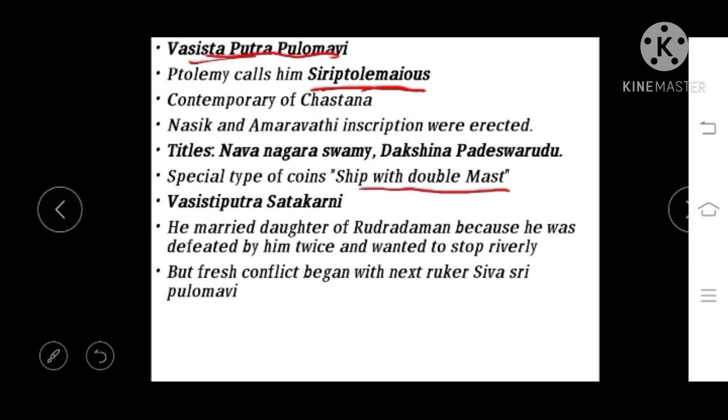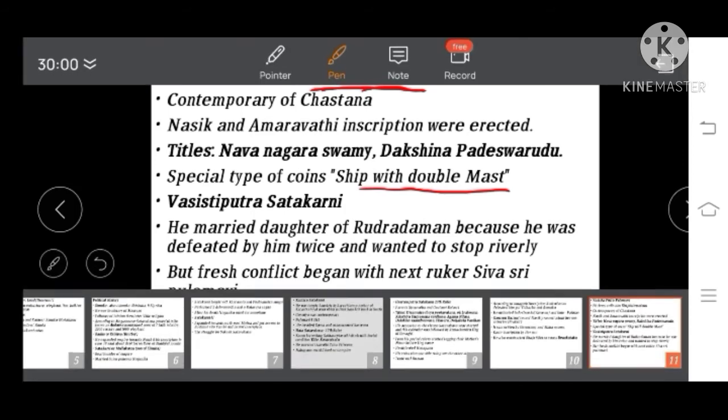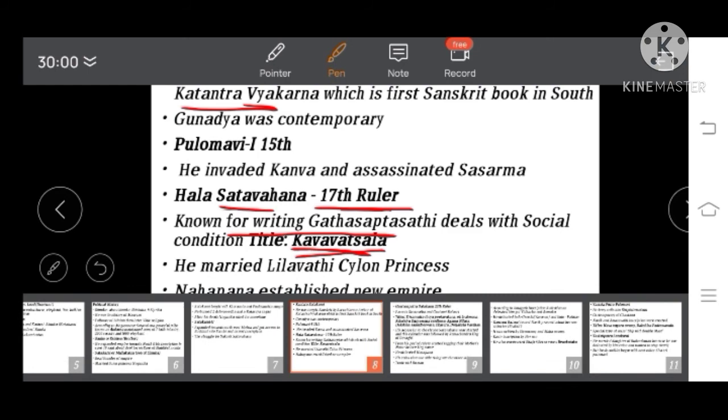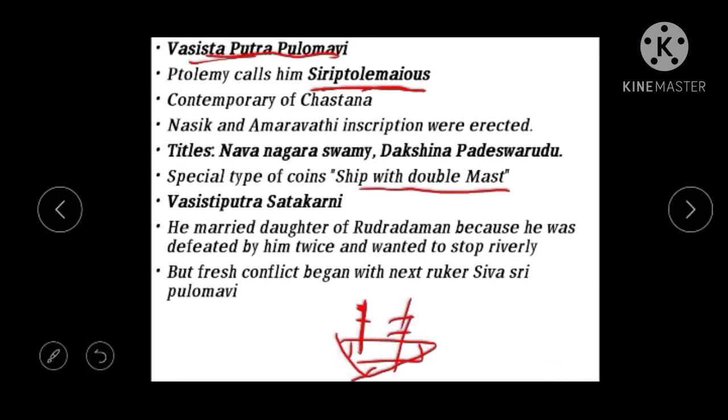Such special coins are seen during the period of Vasishtiputra Pulamavi.